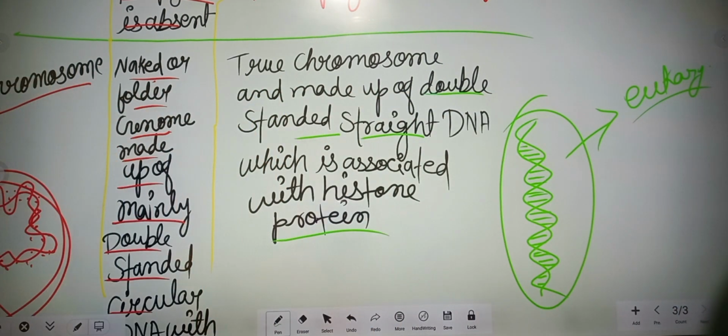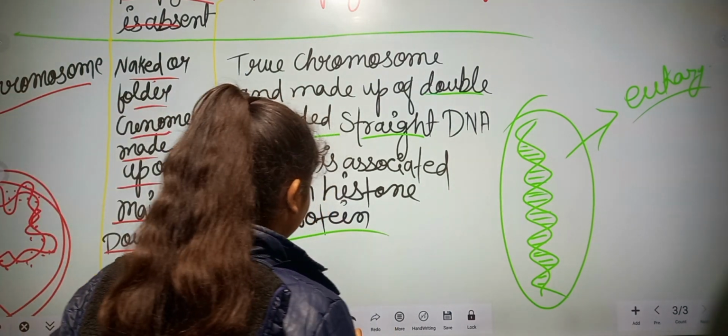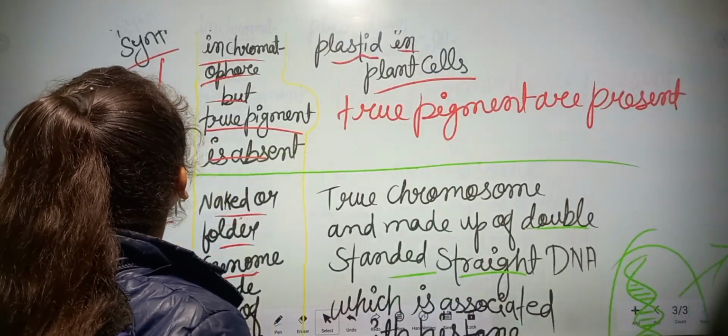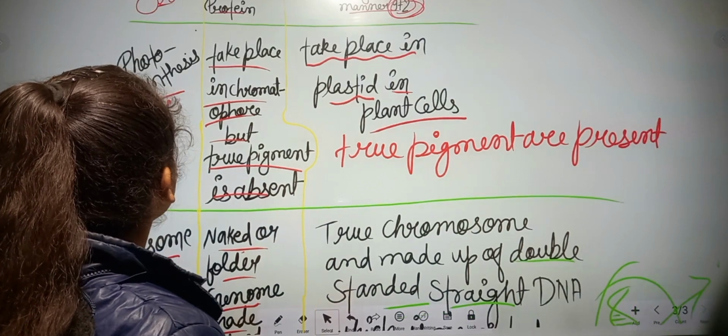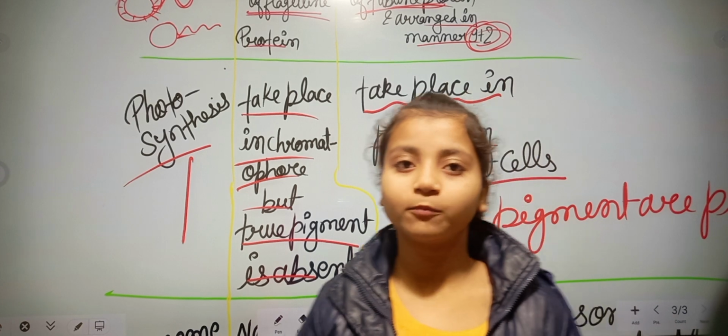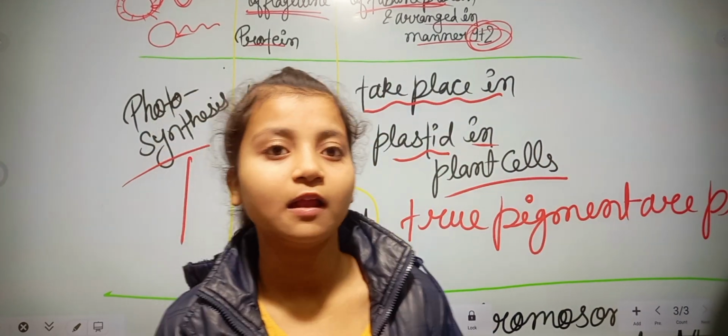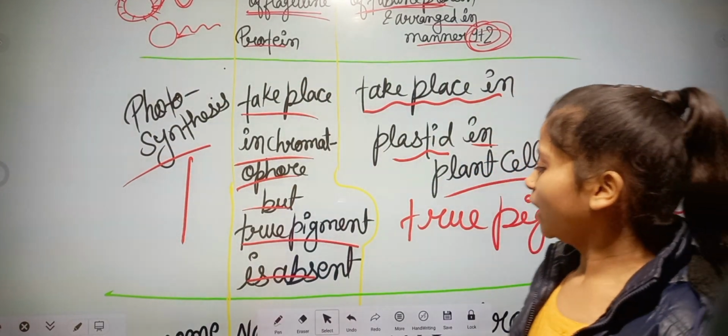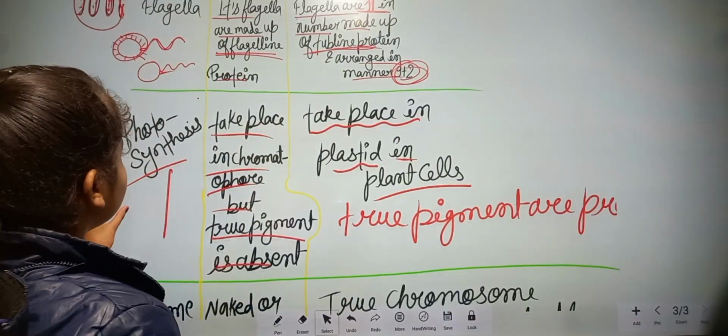This is all about that, and in the next video we will read about more organs, like which type of organ is found in prokaryotic cells and eukaryotic cells. So I think you understand this properly.